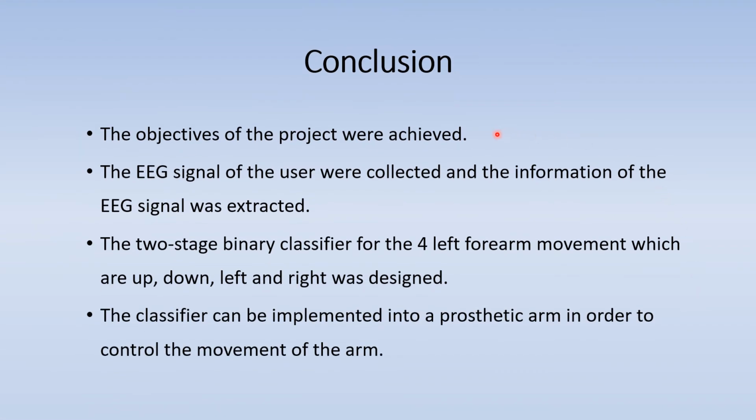In the conclusion, the objectives of the project were achieved. The EEG signal of the user was collected and the information of the EEG signal was extracted. The two-stage binary classifier for the 4 left forearm movements, which are up, down, left and right, was designed. The classifier can be implemented into a prosthetic arm in order to control the movement of the arm.